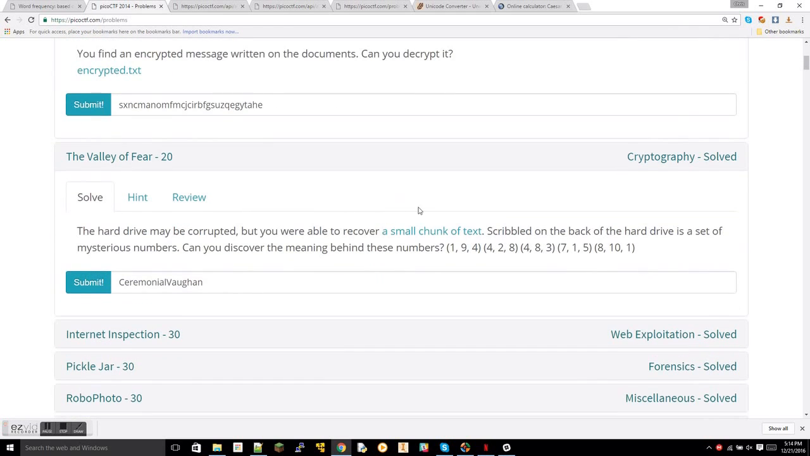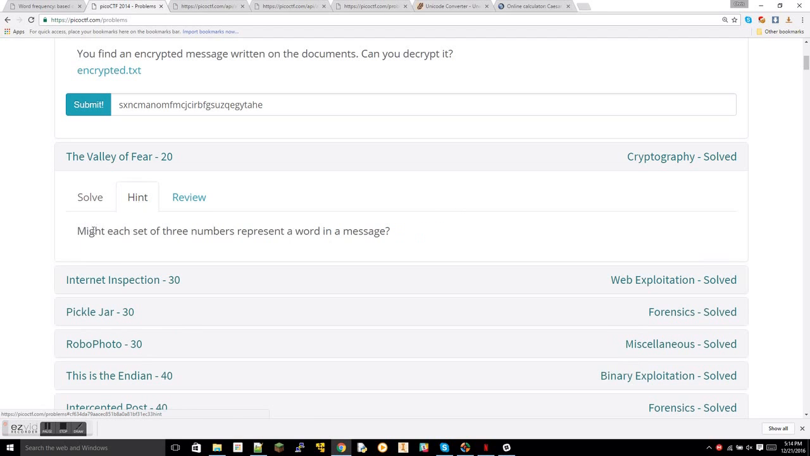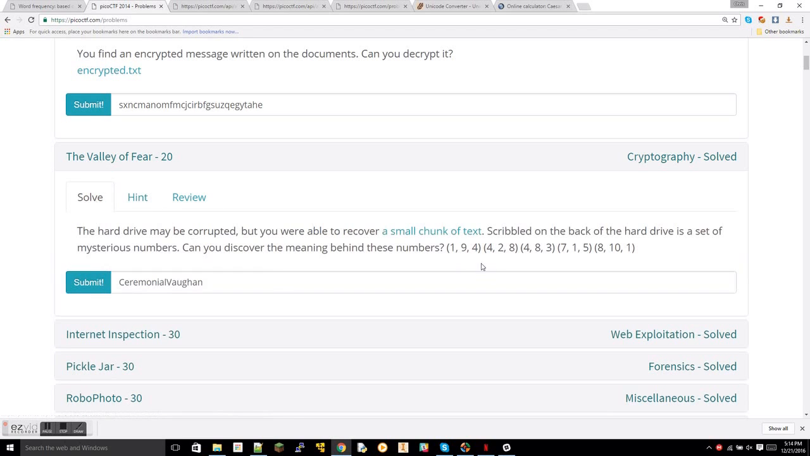That's a very simple one. That's the easiest one they have. Next one is a little step up, but it's still just logic based. Nothing complicated. If we look at the hint: might each set of numbers represent a word in the passage? So it gives it away that it's a word. We have these arrays of numbers, which is a set of 3.